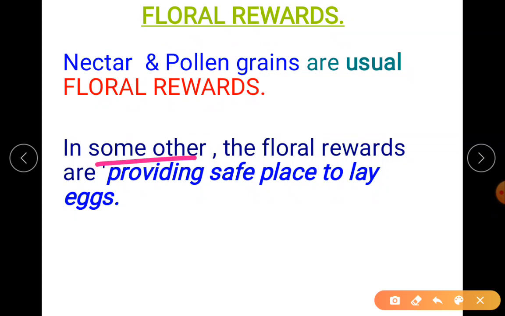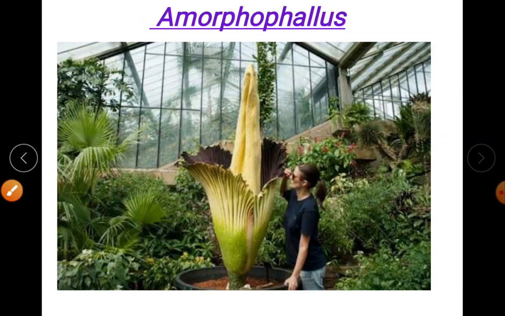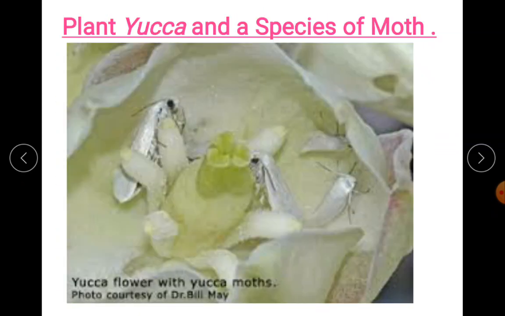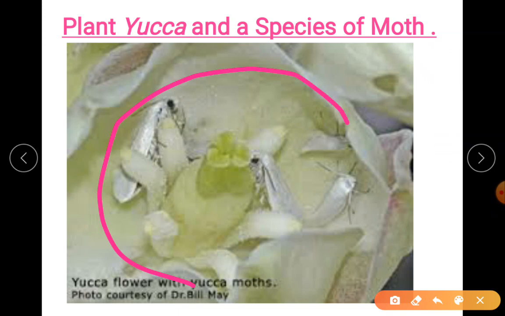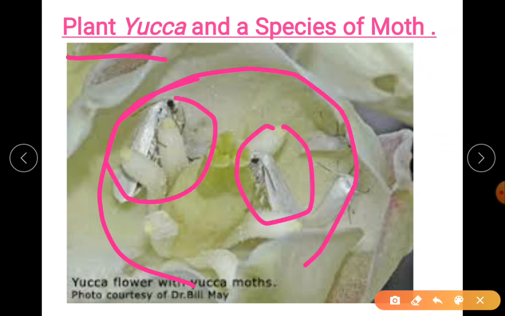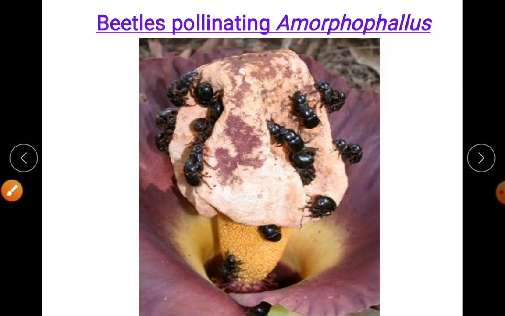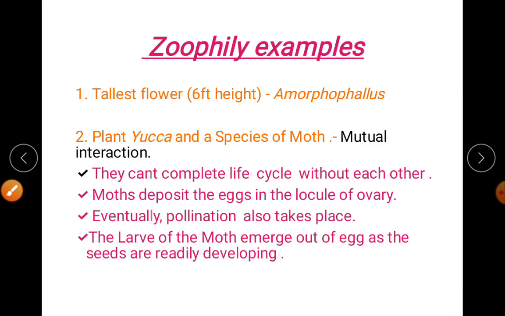In some cases, the floral rewards are even more unique, that is providing a safe place to lay eggs. Let me give you an example here. Observe this picture. This is the flower. You can see moths here. The interaction is between the plant yucca and the species of yucca moth. Let us understand what that is in your examples.